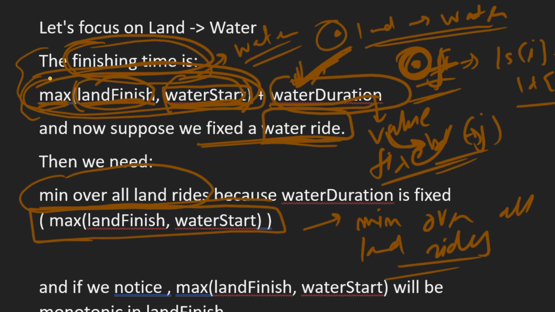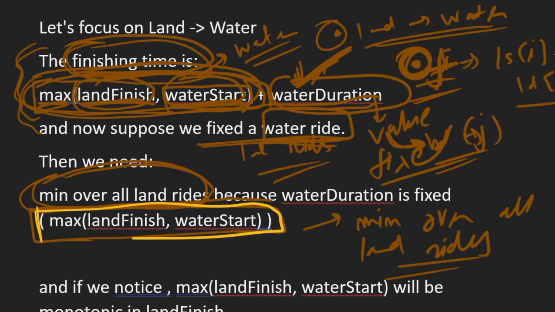In our question we are asked to find the minimum finish time. So we want this value to be minimum, and we have fixed the water ride. That means only land rides are left. So we need the minimum value over all land rides for this expression.